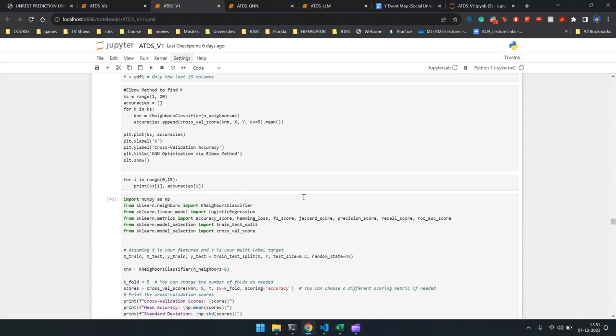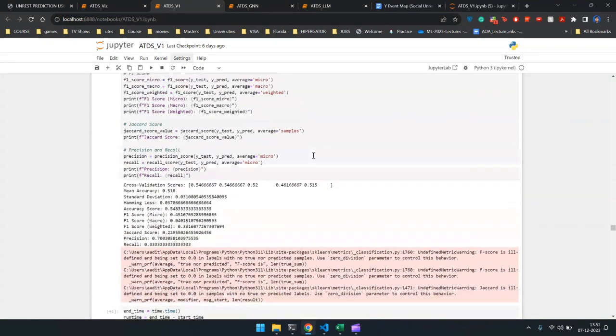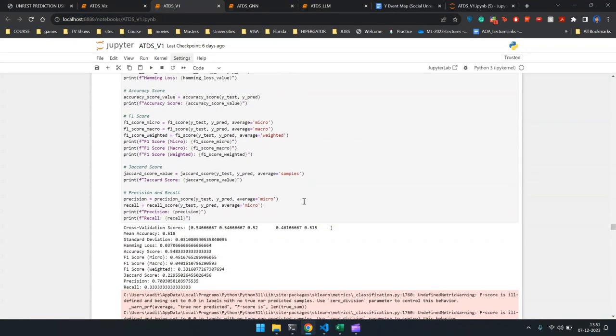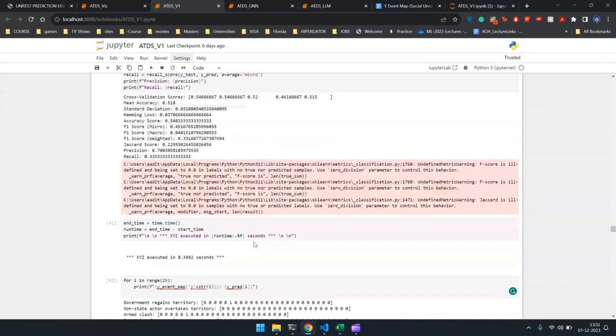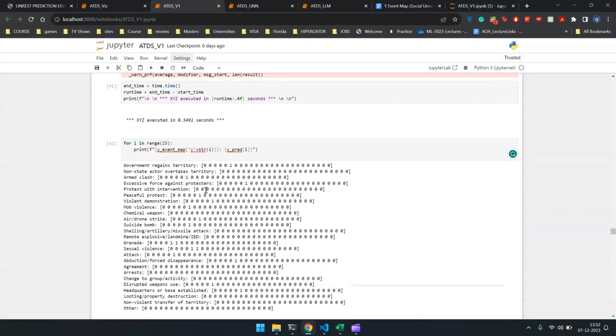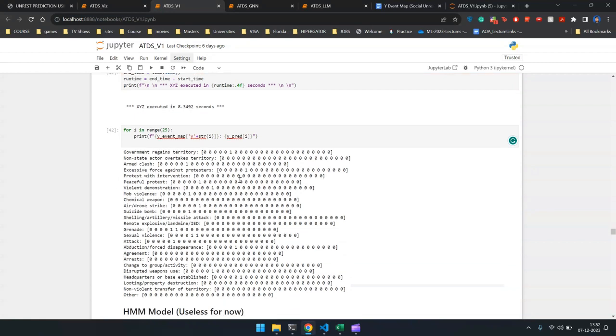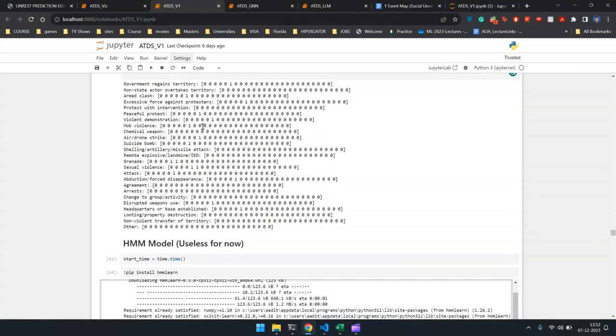Now moving on to the KNN model. Here the metrics provided by the KNN model were pretty disappointing. We're getting an accuracy of close to 50%, but we were expecting more, and we will be working on that in the future. Again, these are the predictions made by the KNN model. We have around one entry here and there for each row. For example, in peaceful protest, we have one entry for the sixth row, but it should have been a lot more.